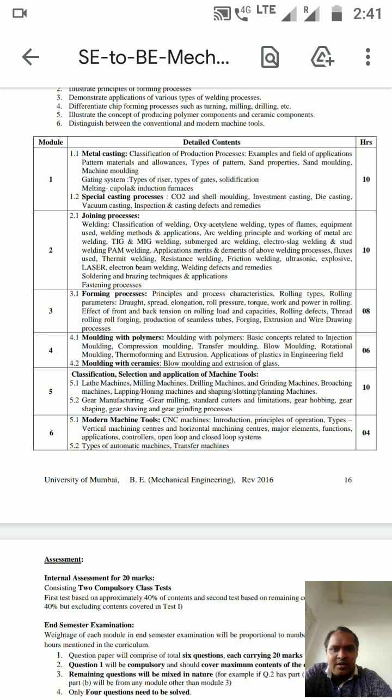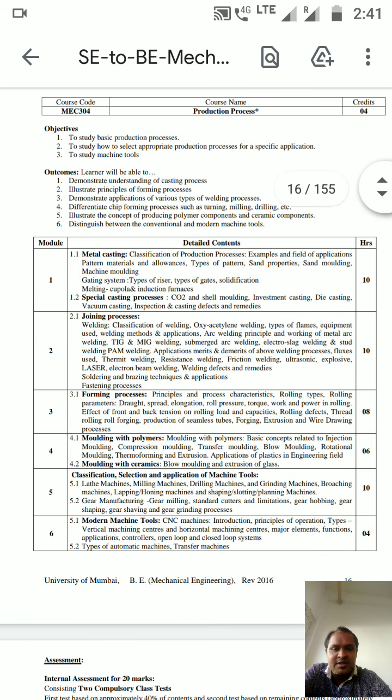And in the fifth module, classification, selection and application of the machine tools is there. Then in the final module, modern machine tools. So these are the 6 modules that come under the production process 1 subject. Okay. And what is the objective of this subject?